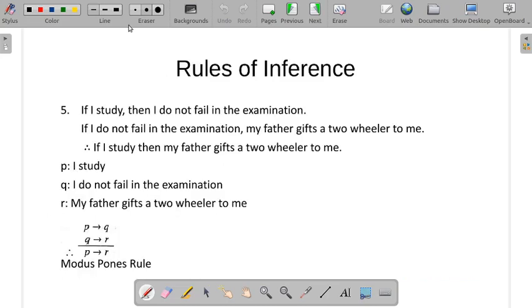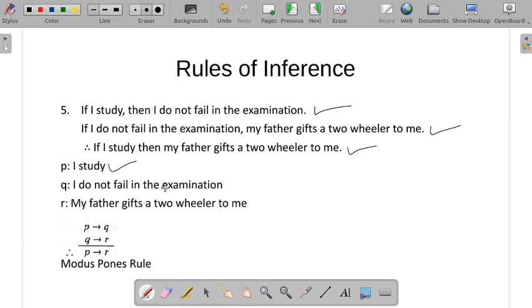Next rule, we'll go to the next problem. If I study, then I do not fail in the examination. Second statement: if I do not fail in the examination, my father gives a two-wheeler to me. Finally, the conclusion is, if I study, then my father gives a two-wheeler to me. So we have: if I study, so that's one.